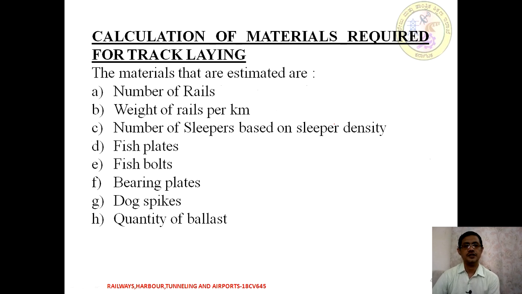So what are the different types of quantities or materials we are required to estimate? We start with how many rails are required to lay a kilometer of track.